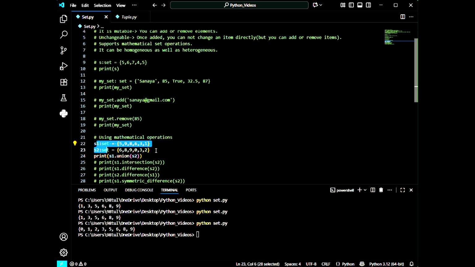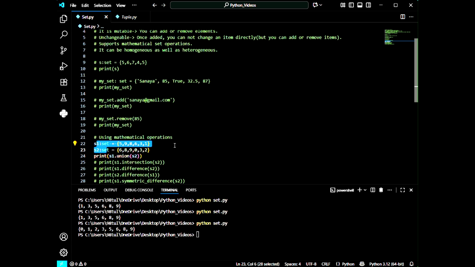We can see that 0 was in the second set and 1 was in the first set, but we got 0, 1, 2, 3, 5, 6, 8, 9 because we add the elements present in set 1 and set 2.